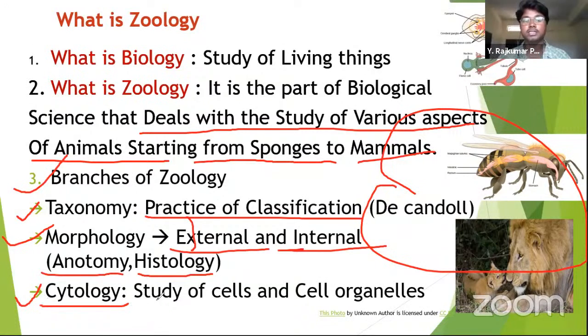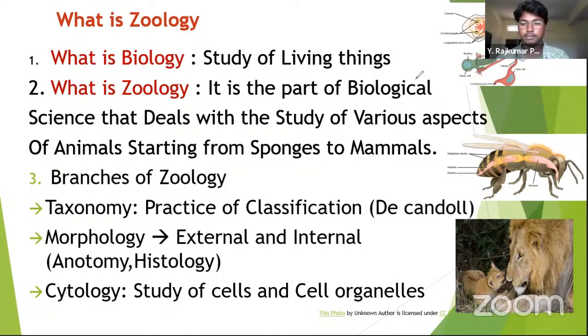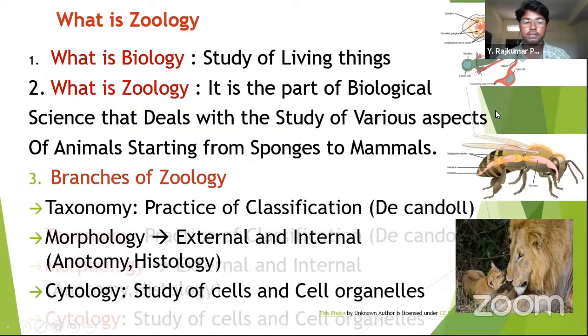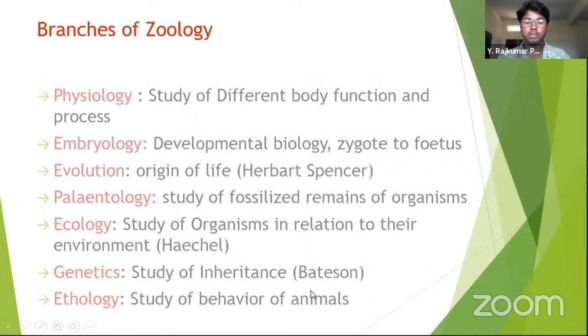Next is cytology. Cytus means nothing but a cell. So study of cells and cell organelles and their biological activities is called cytology. Cytology means study of cells. I repeat: taxonomy, morphology and cytology. Let's see some other branches of zoology.